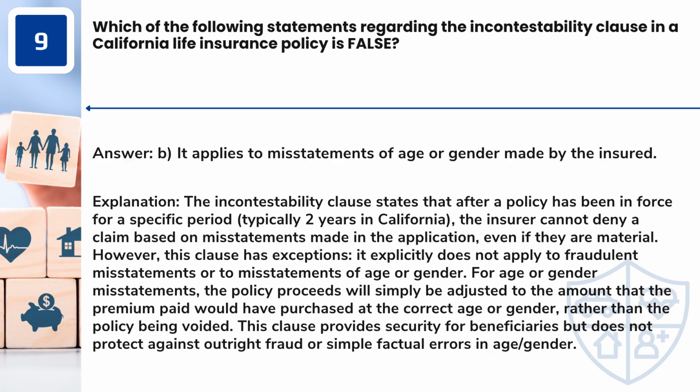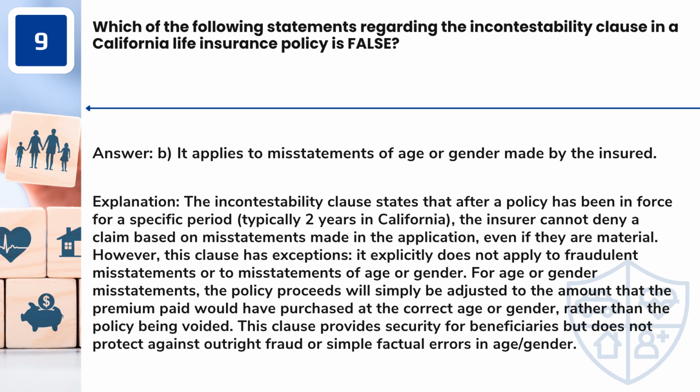Answer: B. It applies to misstatements of age or gender made by the insured. The incontestability clause states that after a policy has been in force for a specific period, typically 2 years in California, the insurer cannot deny a claim based on misstatements made in the application, even if they are material. However, this clause has exceptions. It explicitly does not apply to fraudulent misstatements or to misstatements of age or gender.